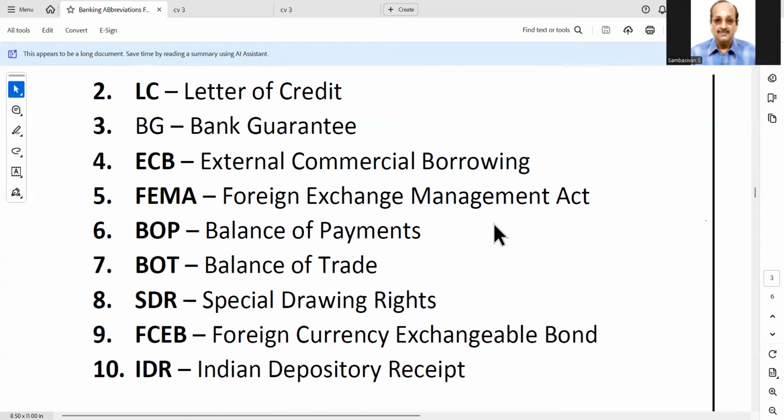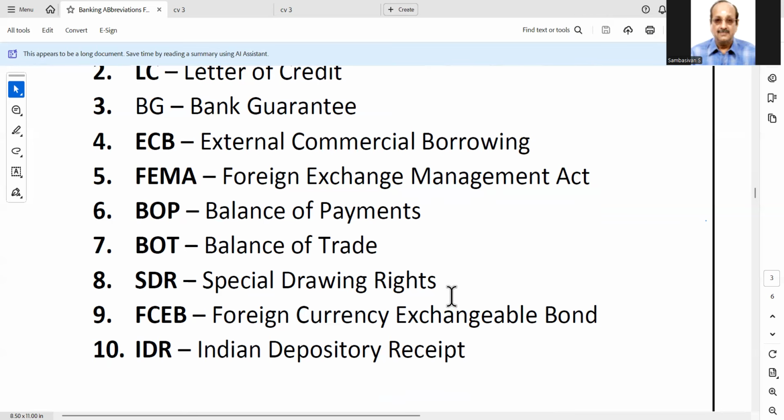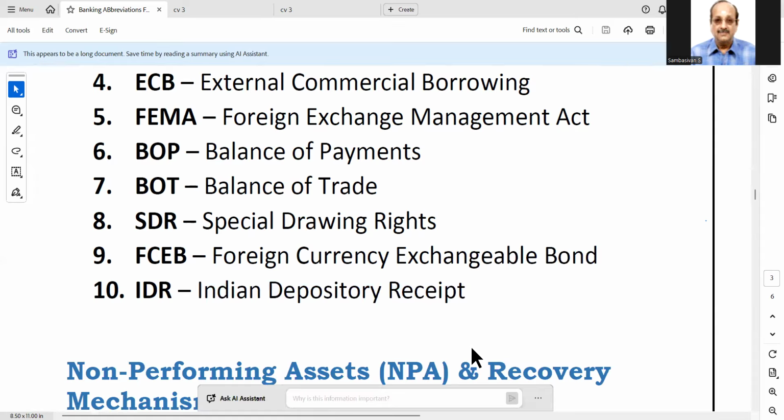Balance of payments means after taking into account the receipts from non-residents abroad and payments made by foreigners residing in our country. Special drawing rights, nowadays it is out of portion. In my days, this was a very favorite question. IDR, if somebody is interested, you can go through this and study also.